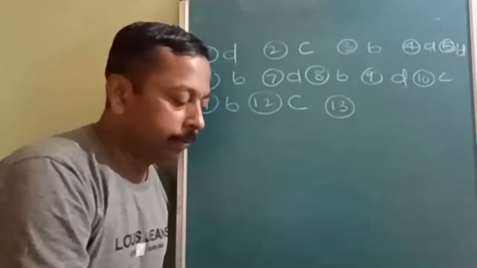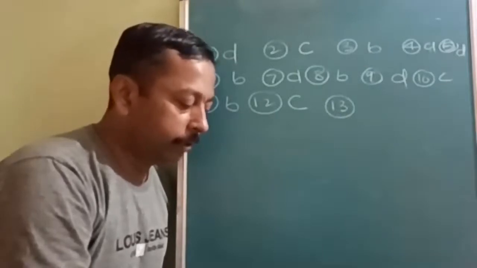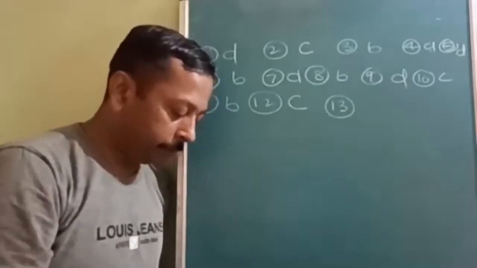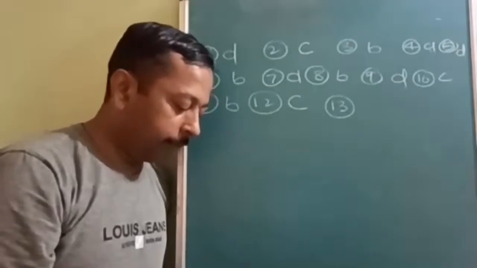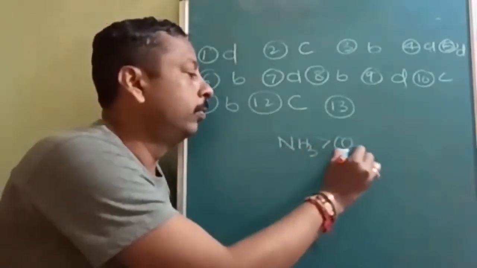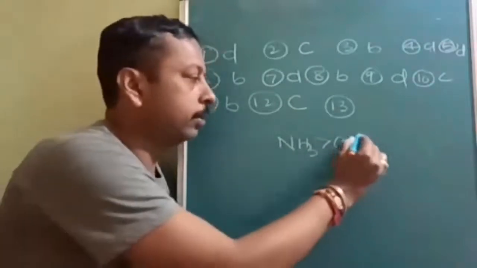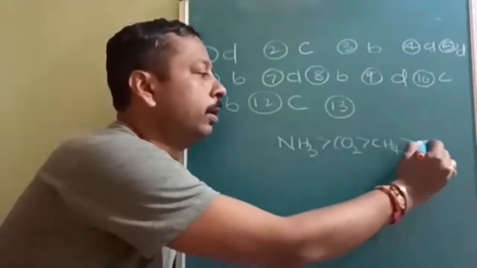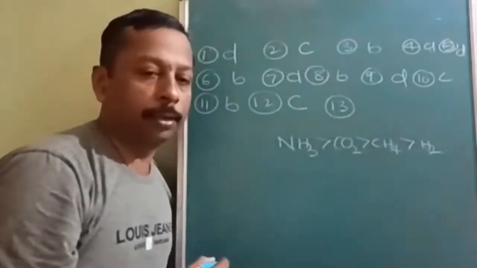So critical temperatures you will be given, that time it will be using the principle I have told in the previous examination. You can answer this. But the answer will be NH3. Why NH3? Because it is polar. Then CO2, more molecular mass. Then CH4, less molecular mass, non-polar.